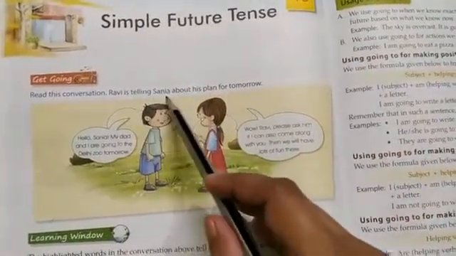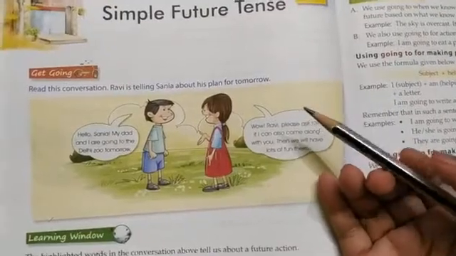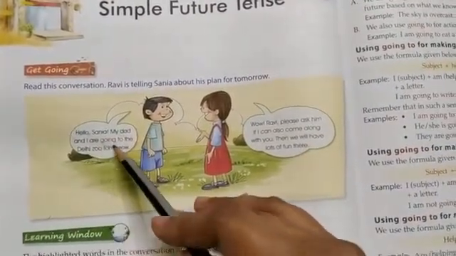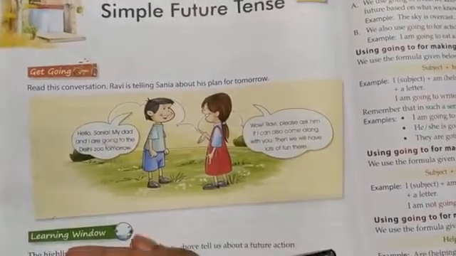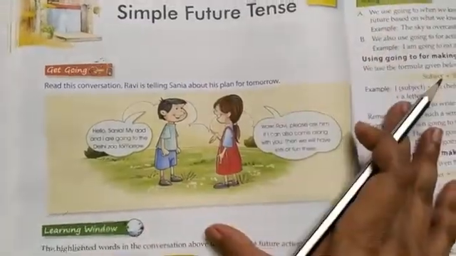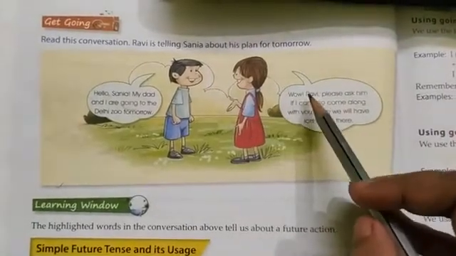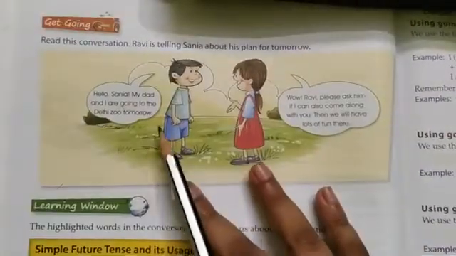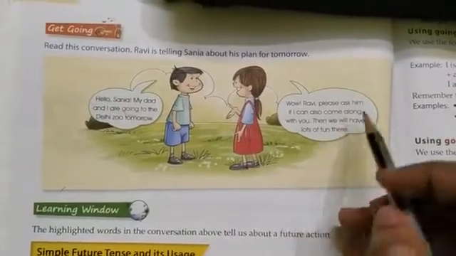Ravi is telling Sania about his plan for tomorrow. Means tomorrow, what is he going to do? Hello Sania. My dad and I are going to the Delhi Zoo tomorrow. So what is he going to do tomorrow? He is going to visit a zoo with his father. So what does Sania reply? Wow Ravi, please ask him if I can come along with you. Then we will have lots of fun there.